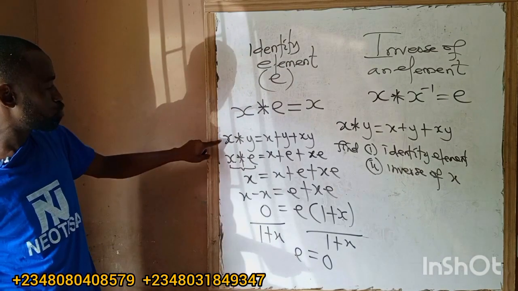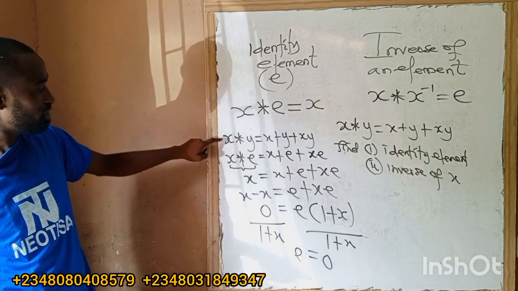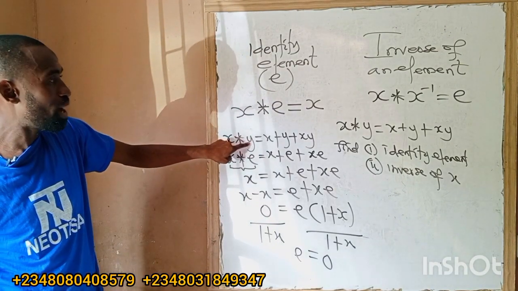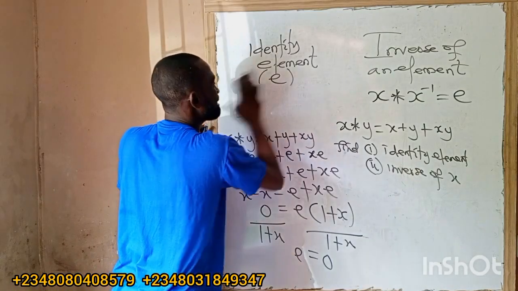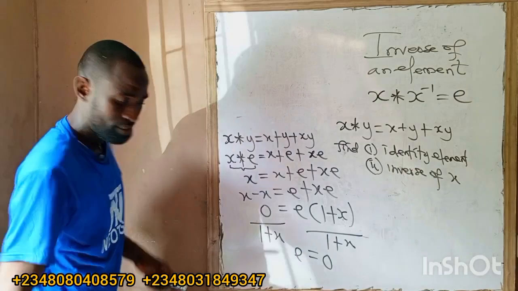I can equally change this one to what now? To e. So I will have e combined with what? With y. And you get to look at this. Since I should find the identity, I can change any of the elements. I can use this one too.